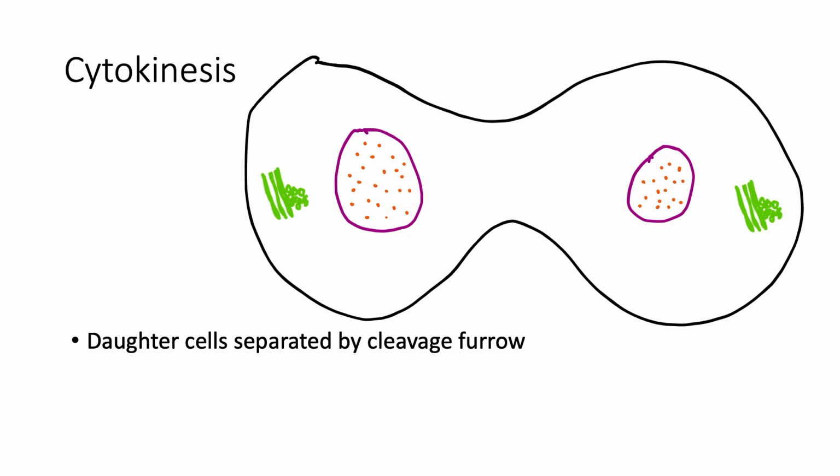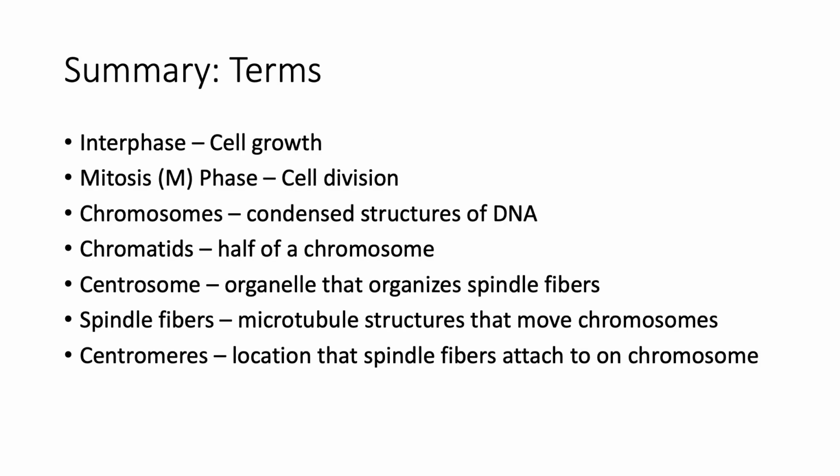Okay, now I am going to try to summarize all of what we just went over in the next two slides, starting with the terms. So interphase is basically almost all of a cell's life in which the primary thing it'll do is grow, and then there will be a period of time where it replicates DNA too. Next is mitosis, also known as M phase, which is basically just when the cell divides. Chromosomes are compact structures made of DNA, and chromatids are really just half of a chromosome.